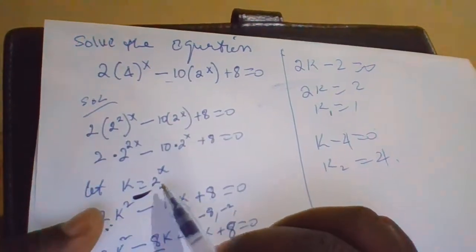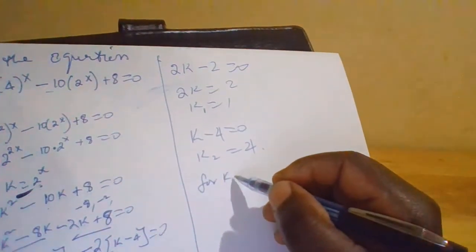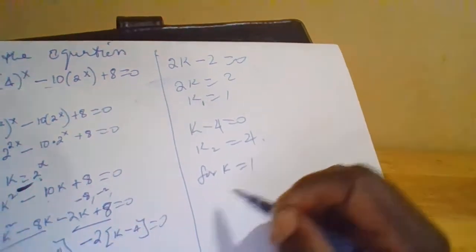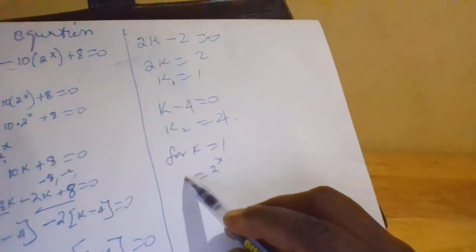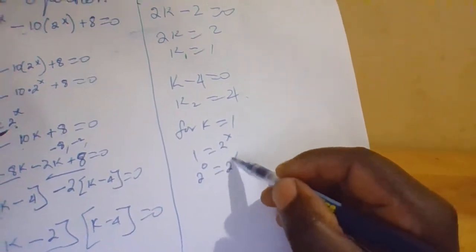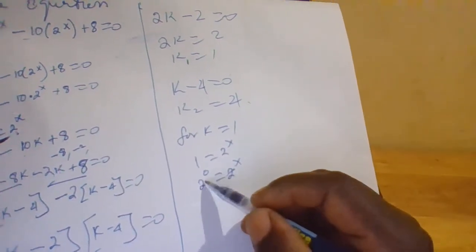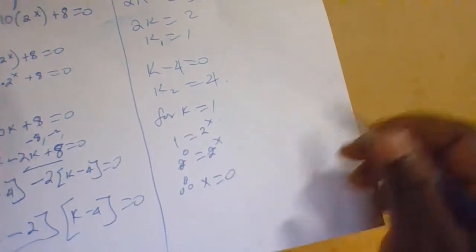And then we go back. Remember we had said that k equals 2 raised to x. So we can say for k equals 1, we shall have 1 equals 2 raised to x. 1 is the same as 2 raised to 0, which equals 2 raised to x. So we can cancel the 2. Therefore, one value of x is x equals 0.